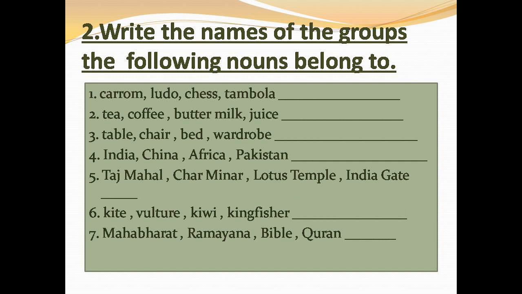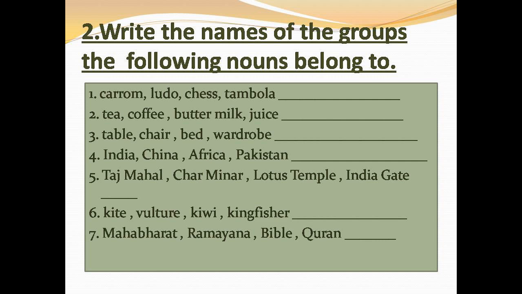Exercise 2. Write the names of the groups the following nouns belong to. Here we have some names given. We have to write the name of the group they belong to. Number 1 is Carom, Ludo, Chess and Tambola. These four names belong to the group of indoor games. So the answer is indoor games.